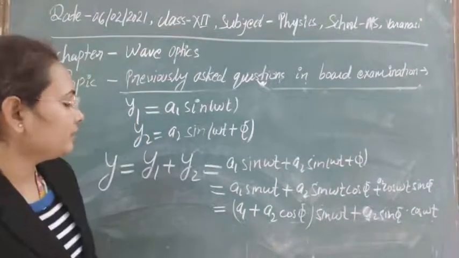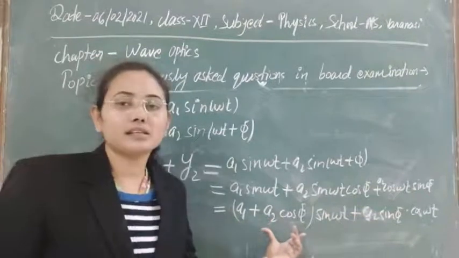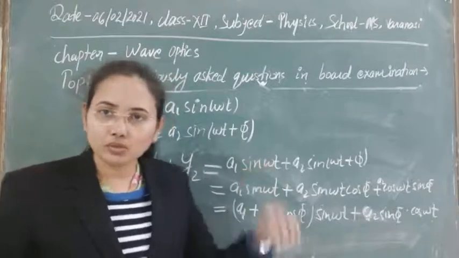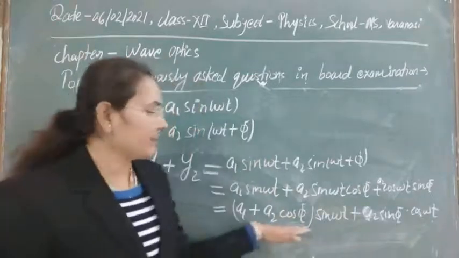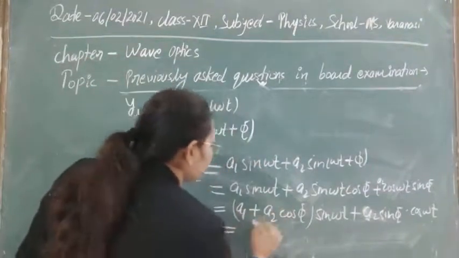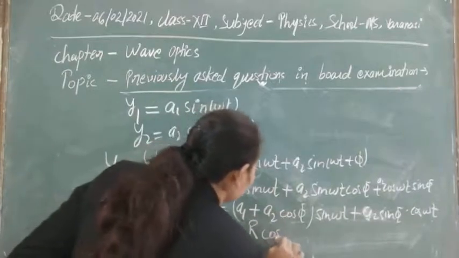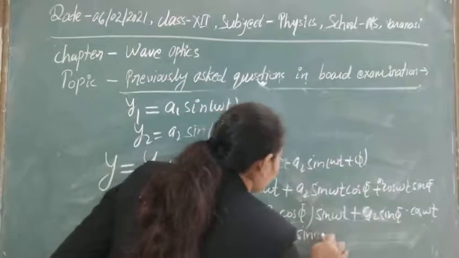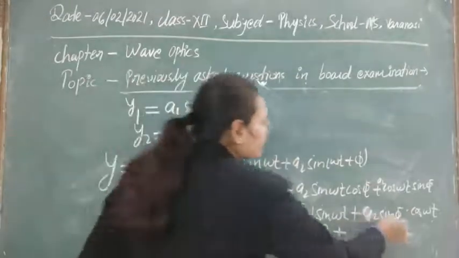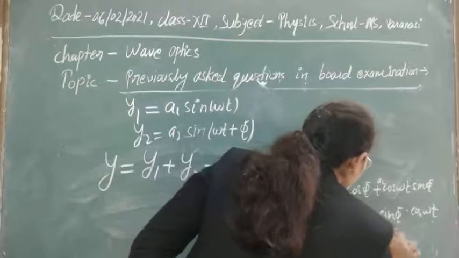Now if this is not the condition of coherent sources, then in that case we cannot replace this term by any other constant. So here, as sources are coherent, we can replace this by another constant. Suppose we are just replacing this by some r cos theta, here sin omega t, plus in place of a2 sin phi, again these are constant, I am just replacing it by some r sin theta cos omega t.